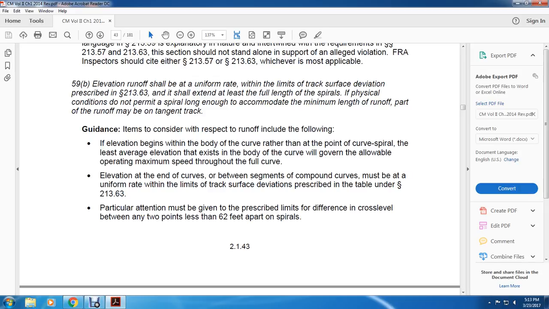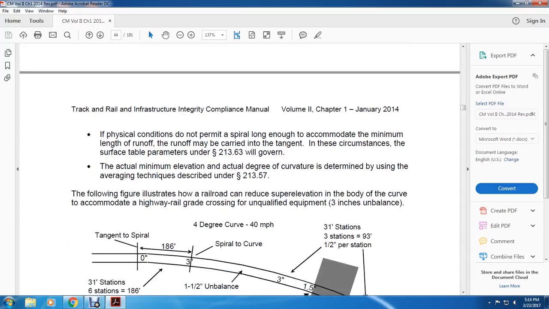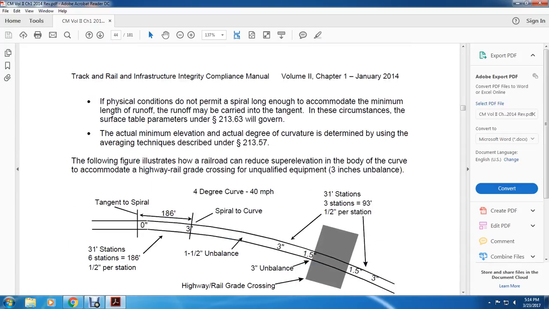Elevation runoff between segments of compound curves must be at a uniform rate within the limits of the track surface deviation prescribed in the table under 213.63. Particular attention must be given to the prescribed limit on the difference in cross level between any 2 points less than 62 feet apart within the spirals. If physical conditions do not permit a spiral long enough to accommodate the minimum length of the runoff, the runoff may be carried into the tangent; in such circumstances the track surface parameters in 213.63 govern. The actual minimum elevation and actual degree of curvature are determined using the averaging techniques described in 213.57.